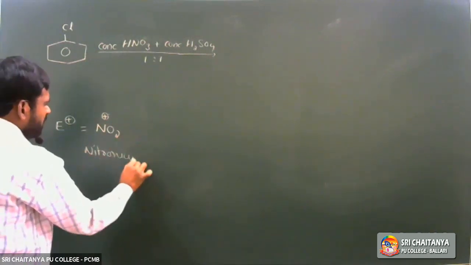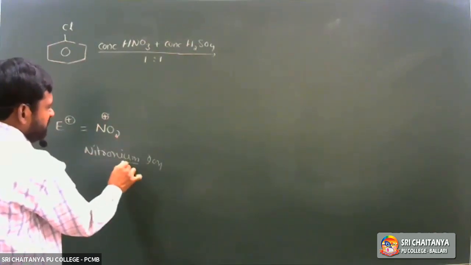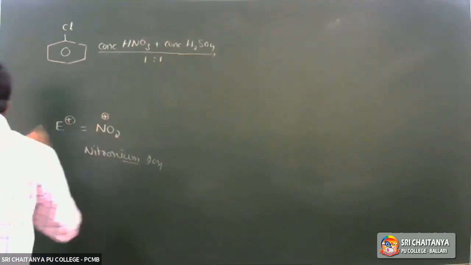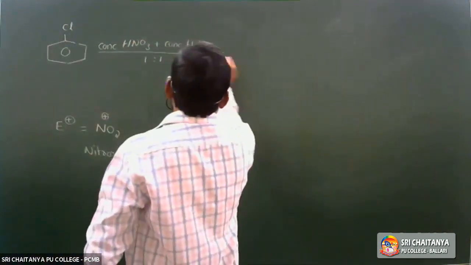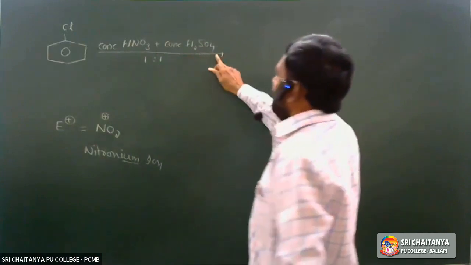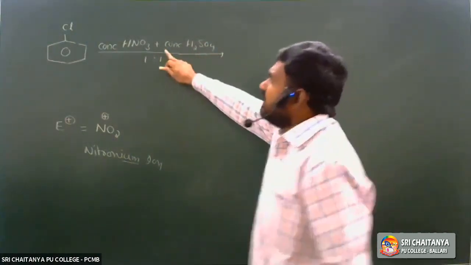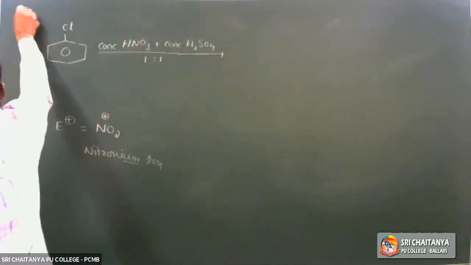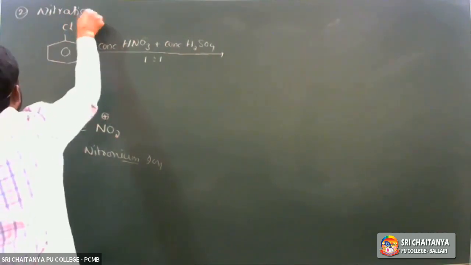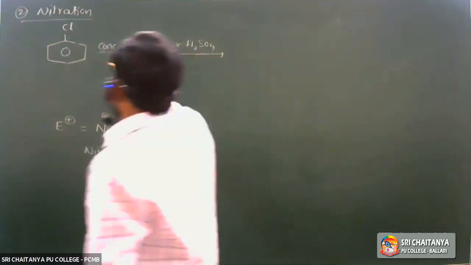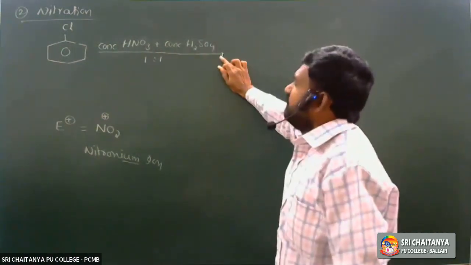The suffix -ium indicates a cation. So chlorobenzene is treated with a mixture of concentrated nitric acid and concentrated sulfuric acid in a 1:1 ratio, called the nitrating mixture. The second property is nitration.